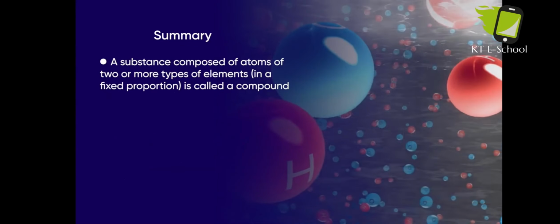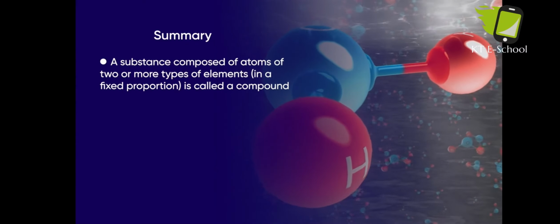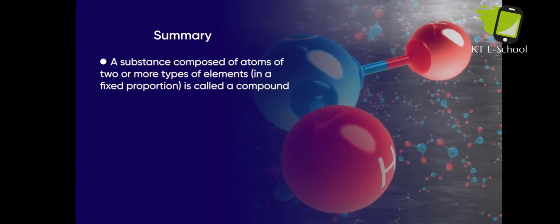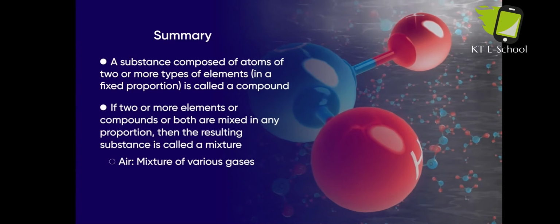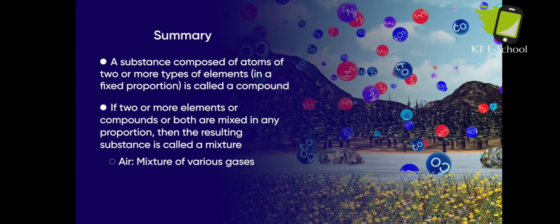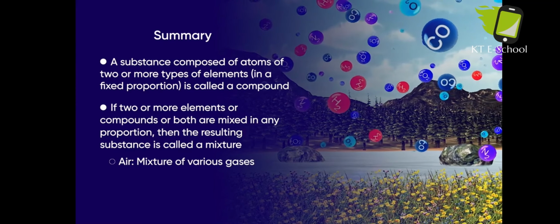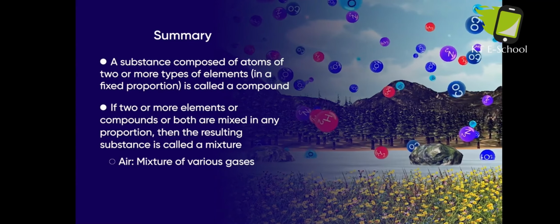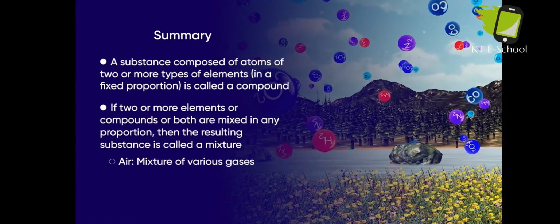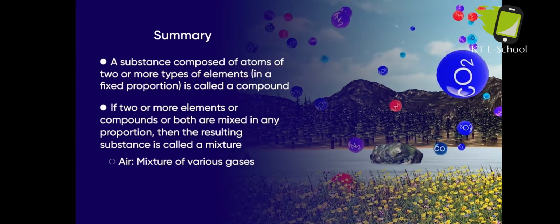A substance composed of atoms of two or more types of elements is called a compound. If two or more elements or compounds or both are mixed together in any proportion, then the resulting substance is called a mixture. For example, air is a mixture of various gases.